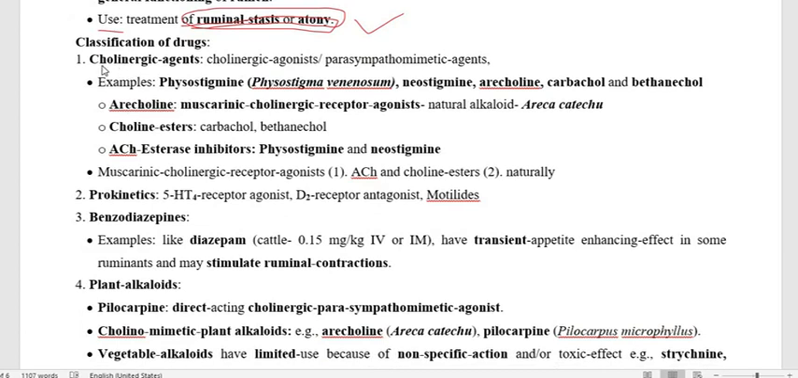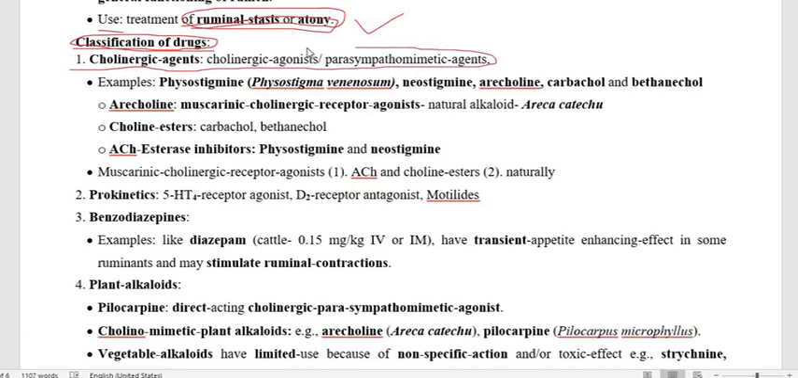Now we have to go through the classification of the drugs under the ruminatorics. Under the classification of ruminatoric drugs, some of these drugs we have also read in the stomachics, and we have also read some in the prokinetics. So in addition to that, we have to discuss the cholinergic agents. These we have already discussed in the stomachics, and some of the drugs in the prokinetics. So under the classification of ruminatorics, the first one is the cholinergic agent, or cholinomimetic, or parasympathomimetic drug.